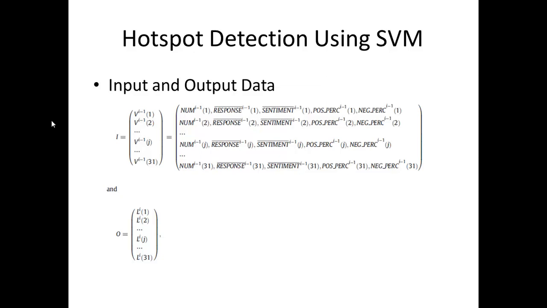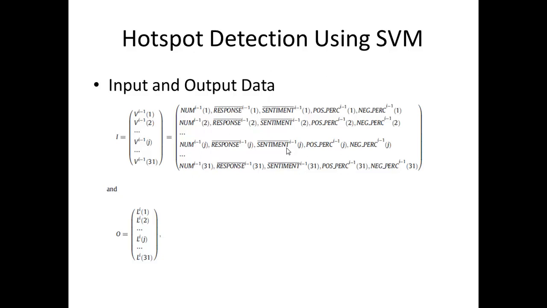Then the trained SPM generates the classification output for WI, and that SPM result is compared to the k-means clustering result for WI plus 1, in order to find out how accurately this is forecasting the hotspot detection.